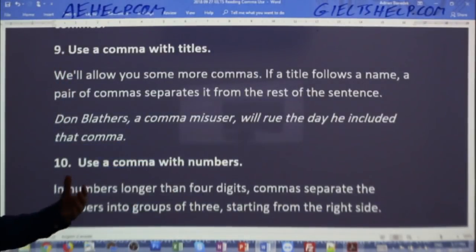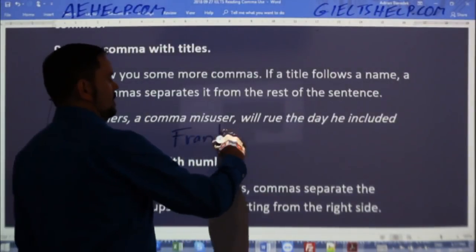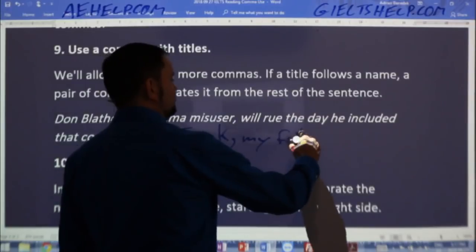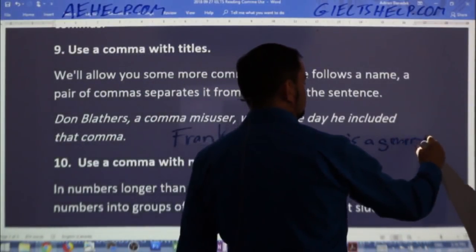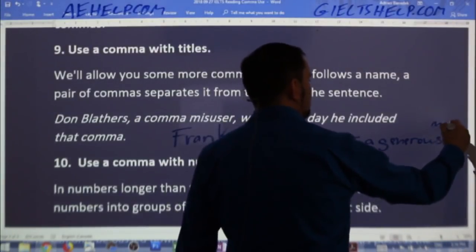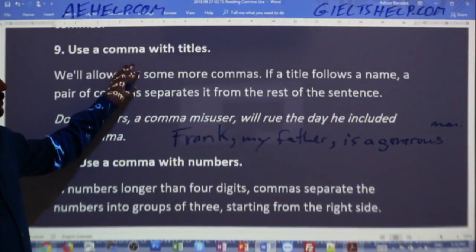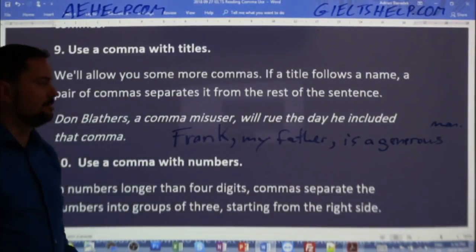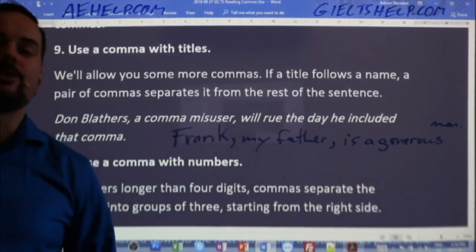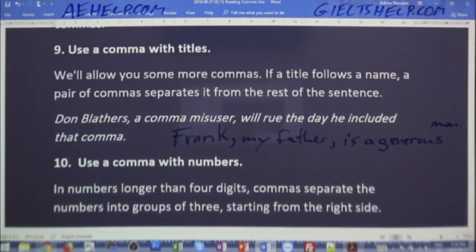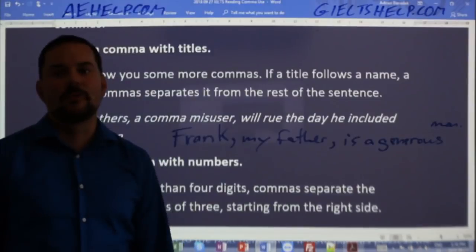So oftentimes students will write, Frank, my father, is a generous man. Okay? So that's another simple example for this kind of rule with titles. Okay? Try one of these. All right? Yes, Manisha, that's right. I did see you use the comma in this way in your homework, and that was correct. Okay?